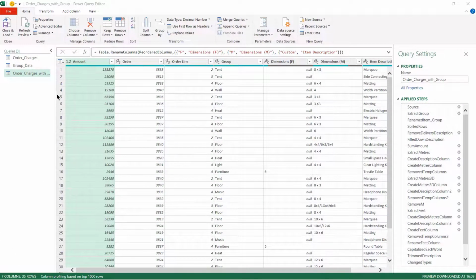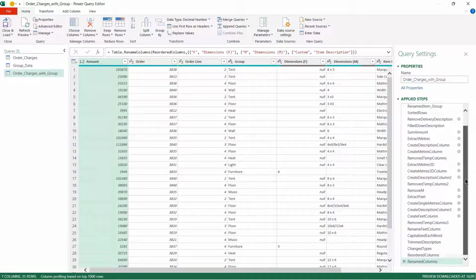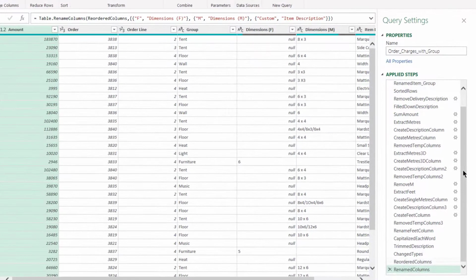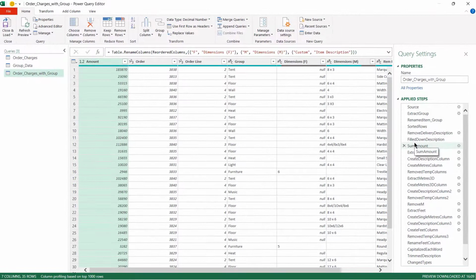So here we have our newly named query. So we have order charges with group, which you've named properly, and then we have all our steps, which are all without spaces and hopefully mean a lot more. So that now if you were looking for the place where we're dealing with delivery, we'd be looking here, where we remove the delivery description and then fill down description and then sum the amount. So we could work out what was happening there. So yes, delivery is included.